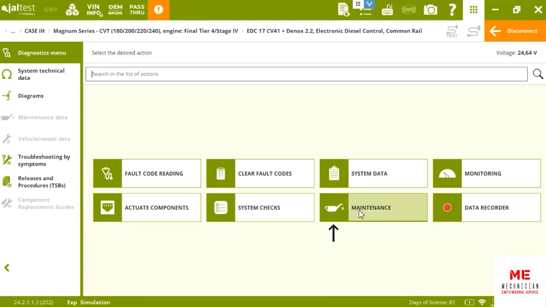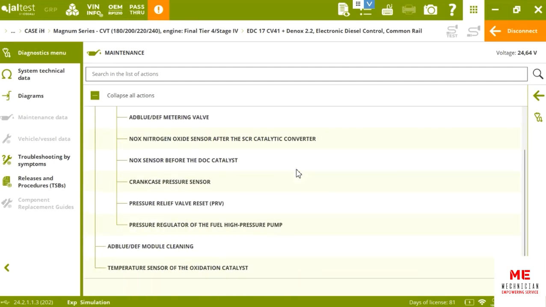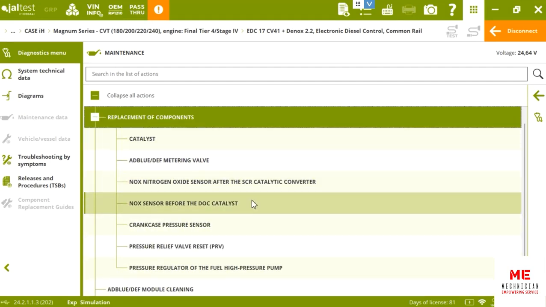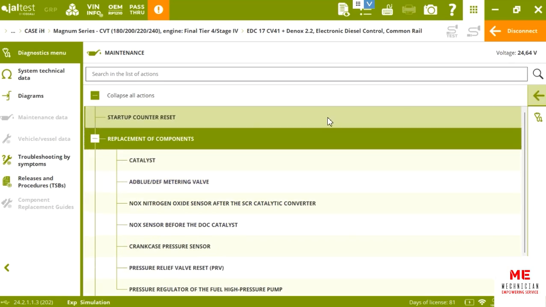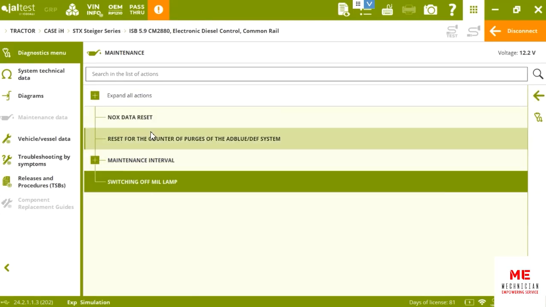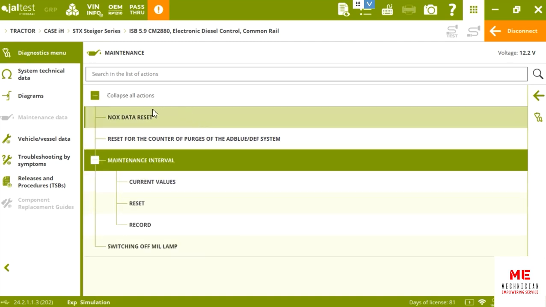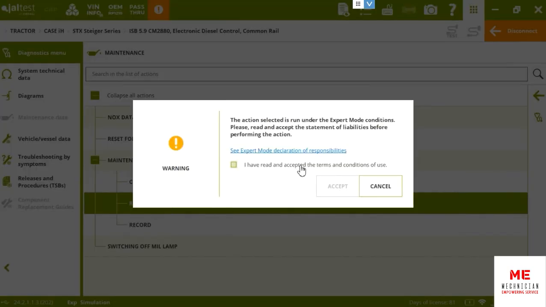You do have special maintenance options inside, like the cleaning, pressure relief valve reset, and startup counter reset right there. On the engine side, you do have special maintenance functions like doing a reset on the ADF system, and also on the maintenance side.